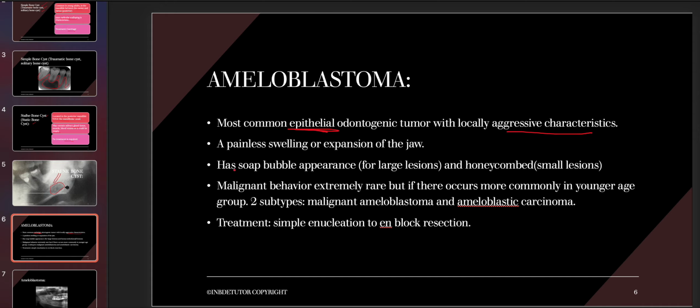Now there are different kinds of ameloblastomas according to the books. There is multicystic, unicystic, and lots of others, but the major ones are multicystic and unicystic. If you have to ask me about the percentage, multicystic ameloblastomas are present in 86% of the cases, whereas unicystic are present in 13% of the cases. Both of them are painless expansion of the jaws, and they can grow pretty large in size, like a pretty big swelling in the jaw.